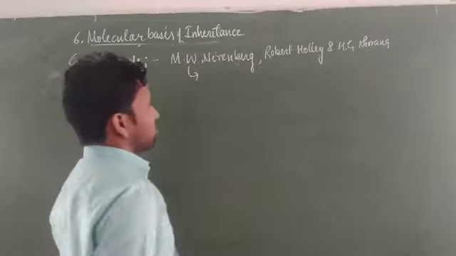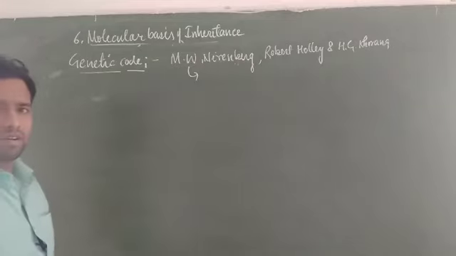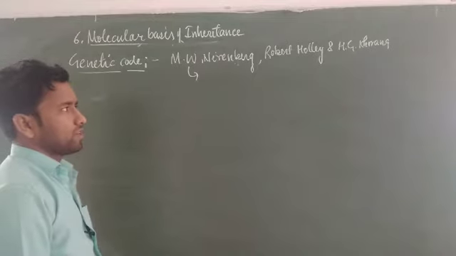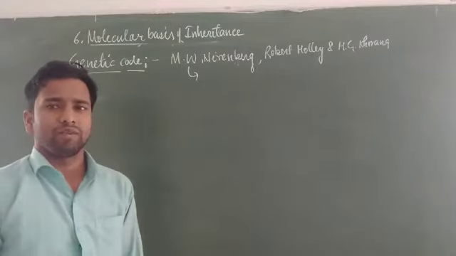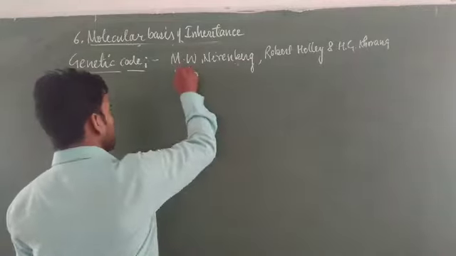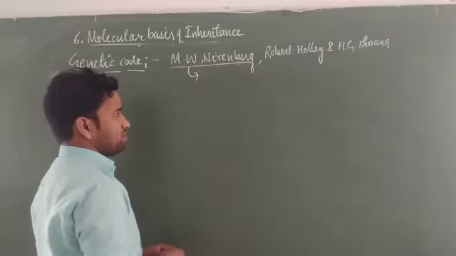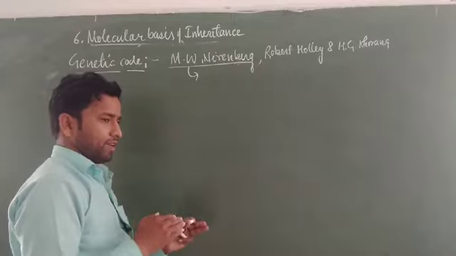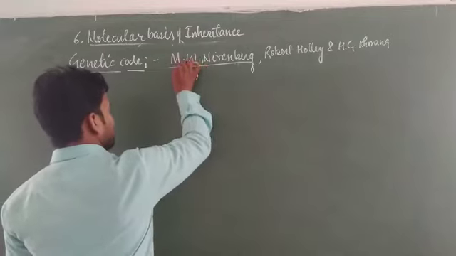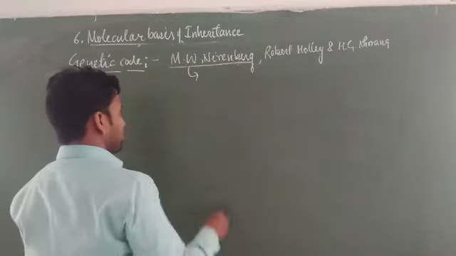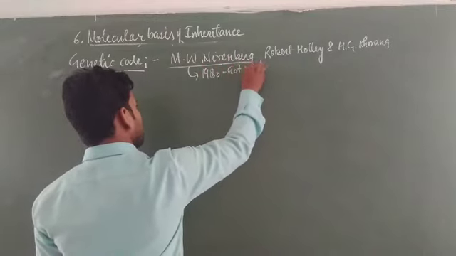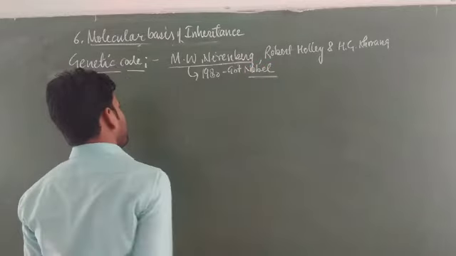They solved the genetic code, how the unit base sequences, the triplet base sequences, code for amino acids. What is the relation between the mRNA, proteins and the translation method? The genetic code gives a total explanation of mRNA, DNA, and how they code for protein. For this work, M.W. Nirenberg, Robert Holley, and Har Gobind Khorana got the Nobel Prize in 1968. You know about the Nobel Prize, students.